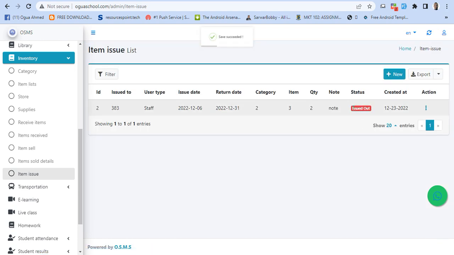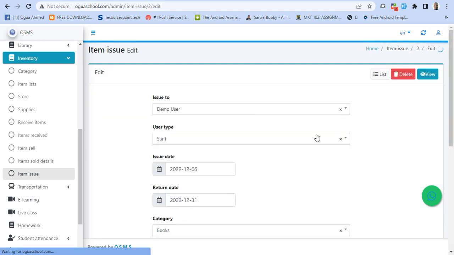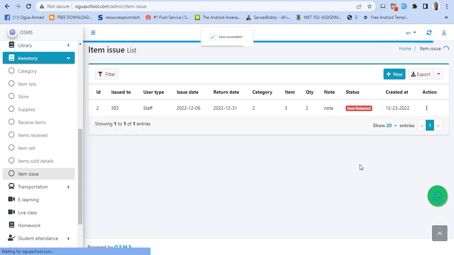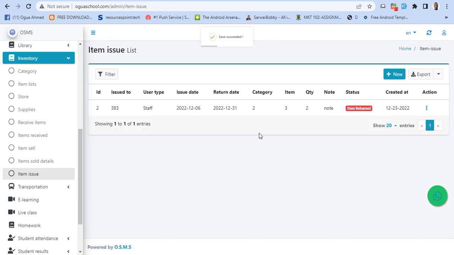So you can see it is what is issued out. So once the person you issued the book to returns the book, you click here, you click on edit, and then you check returned, and then you click on save. That means the book has been returned. So this is how you can record your inventories.